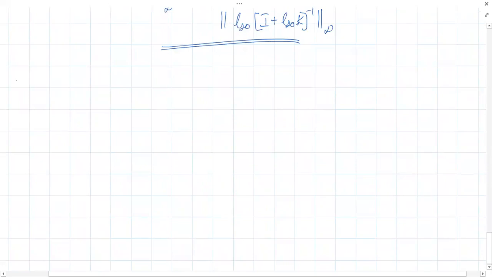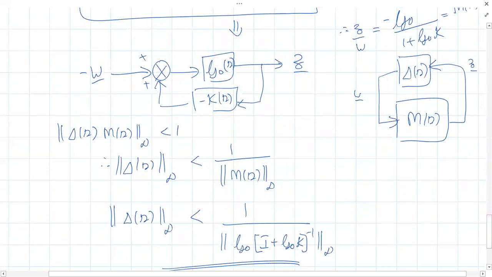Input multiplicative perturbation. Sir, in all the above cases, we are considering only one input, right? Like W1. See, W is not a single input. W is a vector. W is not a scalar. This is a vector. Okay, sir.